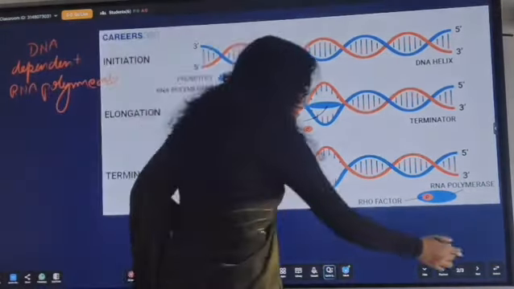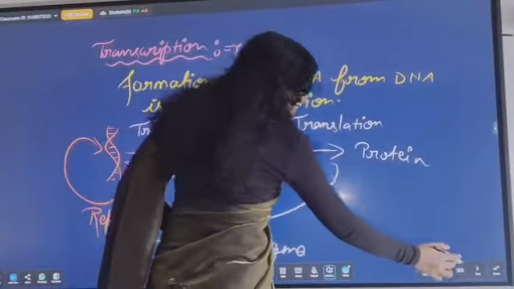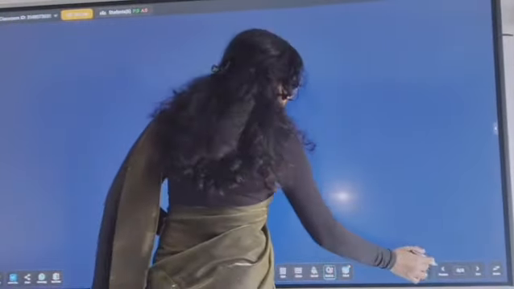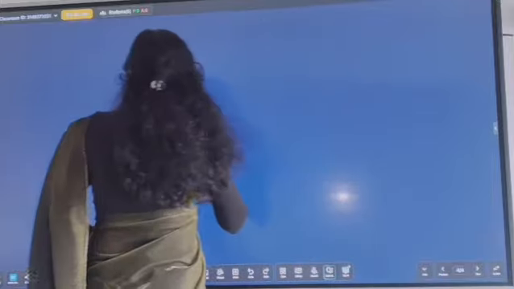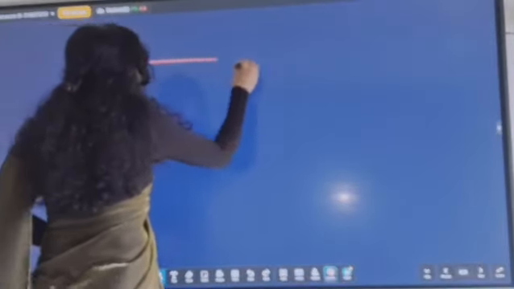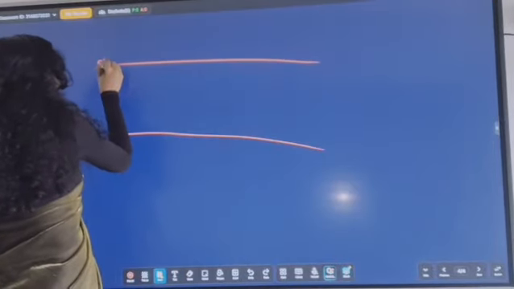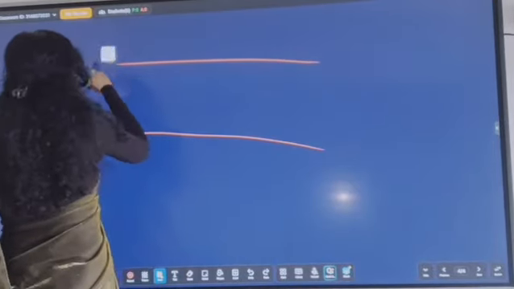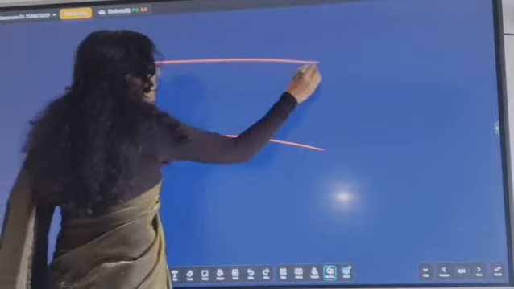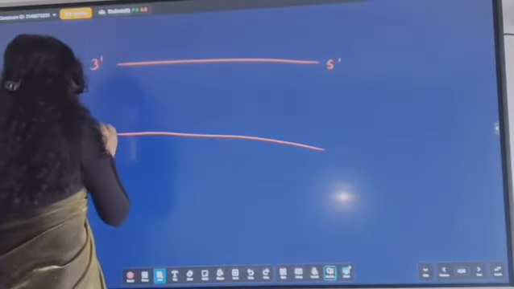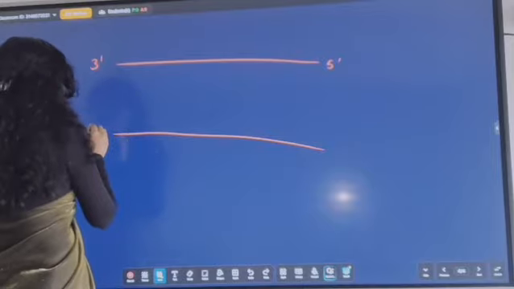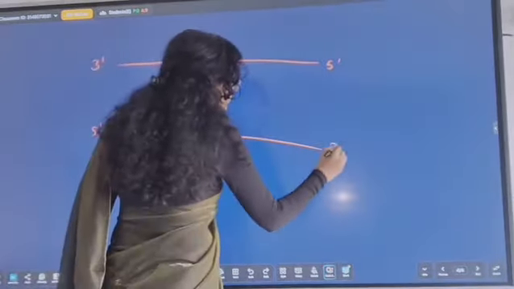So firstly, suppose this is a segment of DNA. This is 5 prime. Here, look, this is 3 prime to 5 prime, and the next segment is 5 prime to 3 prime.